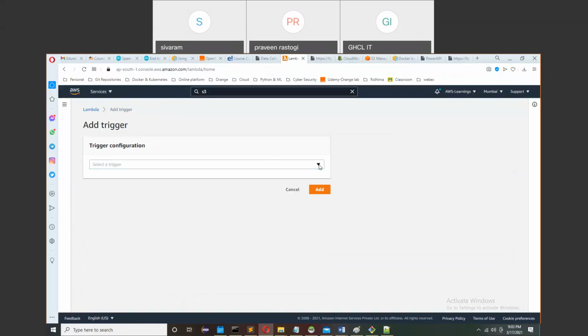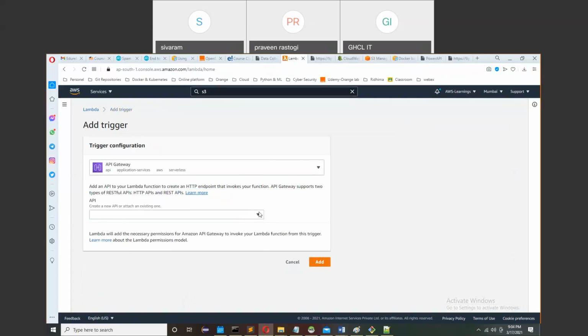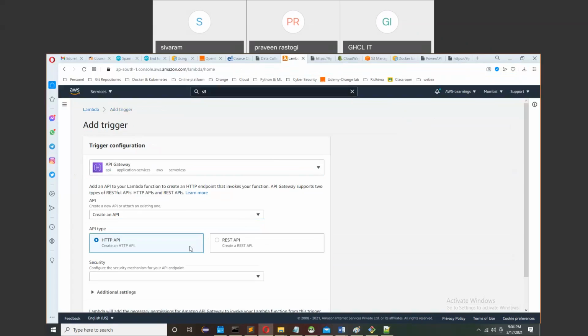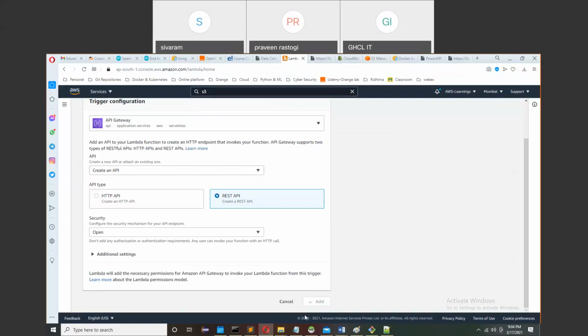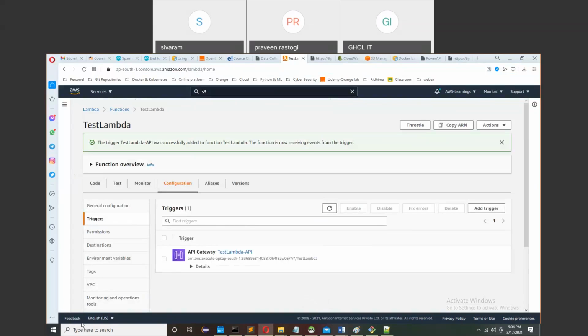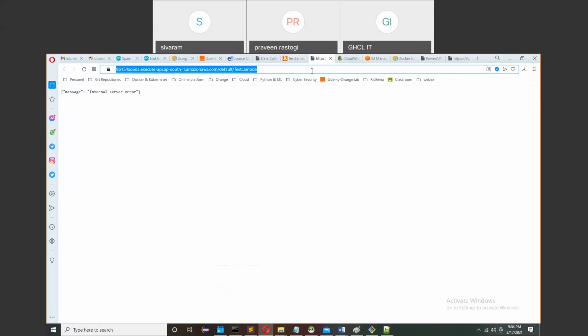I go to the Lambda function, add trigger, connect it to the API gateway, choose create an API, choose REST API, make it open, and just add. These are simple steps that you have to follow, and it will give you the URL. You can copy the link address. I think this would be the same.